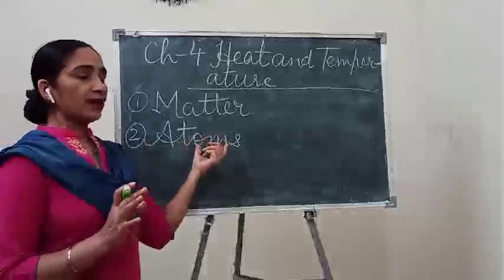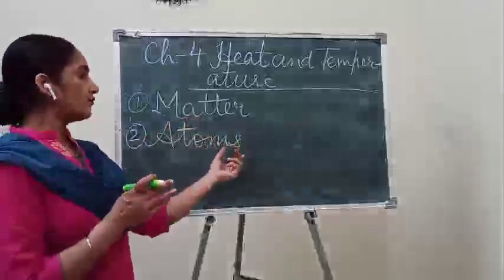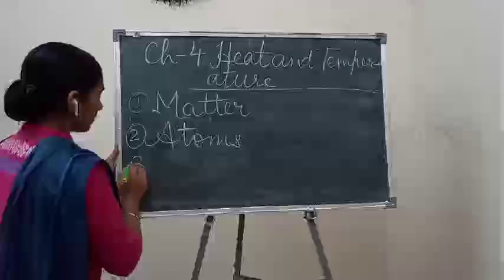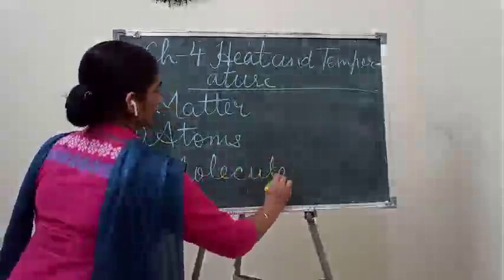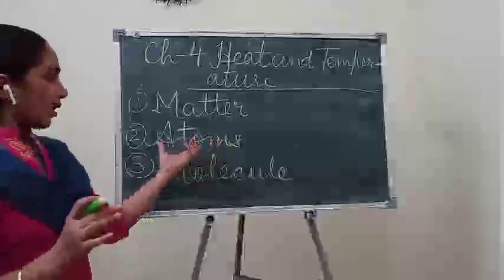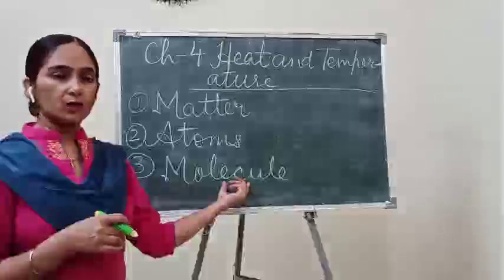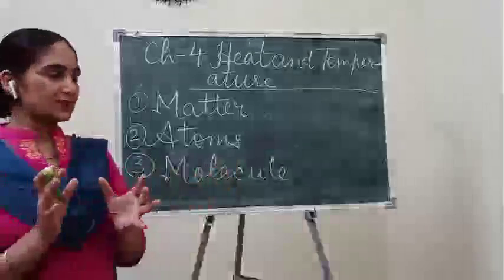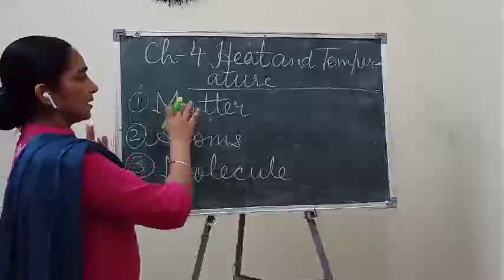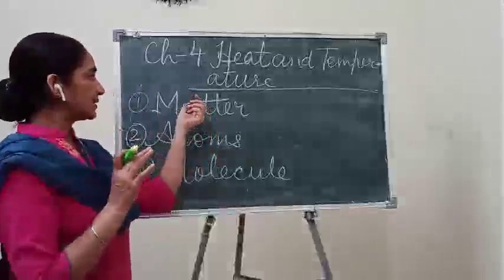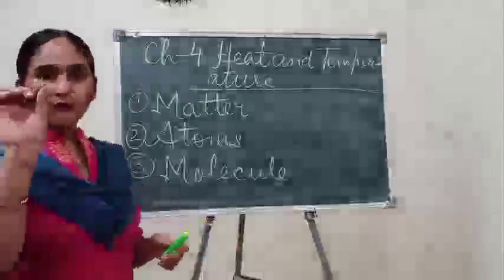But when atoms join or combine together, they form a third thing, which is called a molecule. A combination of many atoms is called a molecule. Molecules are visible to us, just like the chalk I am writing with. If we touch here, there is powder of this chalk.